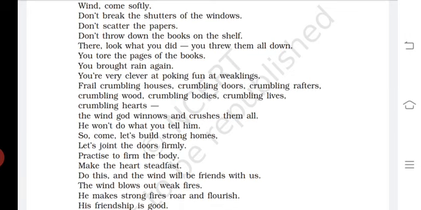Now let's talk about the second poetic device used in the poem. Now the second poetic device used in the poem is anaphora. Now students, what is anaphora? When a word is repeated at the beginning of two or more lines, or you can say consecutive lines, so we can see the word "don't" is in the beginning of the second line, it is also repeated in the third line and then in the fourth line. So you can see the word "don't" has been repeated again and again in three continuous lines. So this is a beautiful example of anaphora.